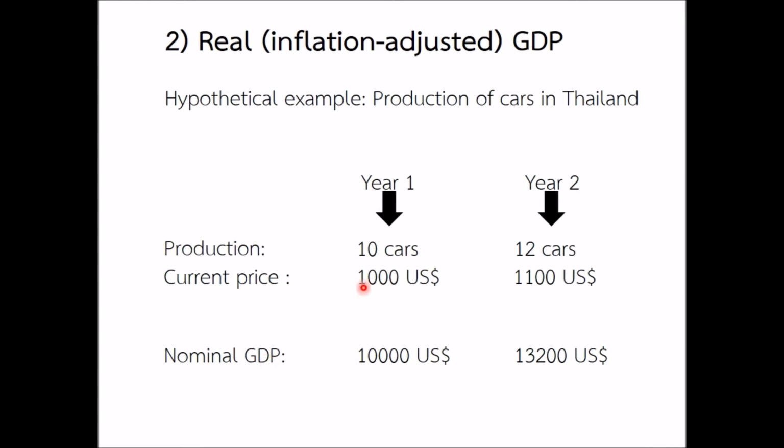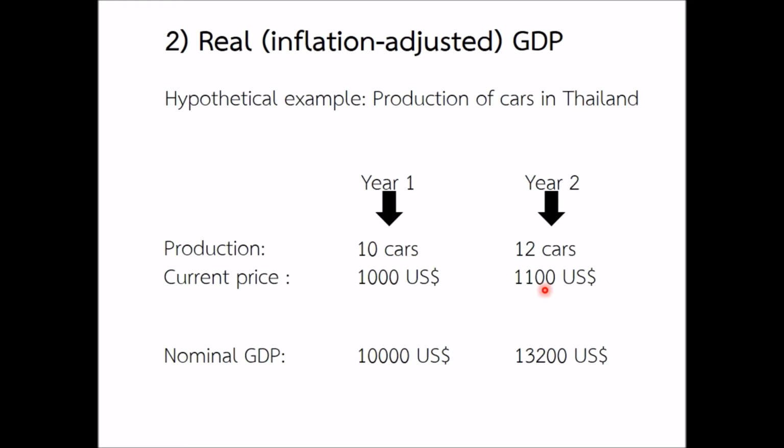Nominal GDP is calculated by multiplying the number of cars, or more general, the number of goods produced in Thailand by the current price in the same year. So for example, let's assume that the price for one car produced in Thailand in year 1 was $1,000. So if you wanted to buy a car in Thailand in year 1, you would need to pay $1,000.